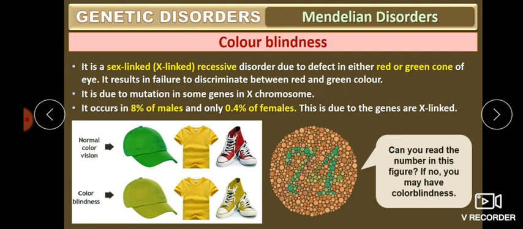And another, you have a test. Can you read the number in this figure? If not, you may have color blindness. I can read, it is okay. You just check by yourself whether you can read the number in that circle. If you can, you don't have any color blindness problem. Or if you are not able to read, then you have some problem. You can use this technique to check your parents, grandparents, relatives, and everyone.